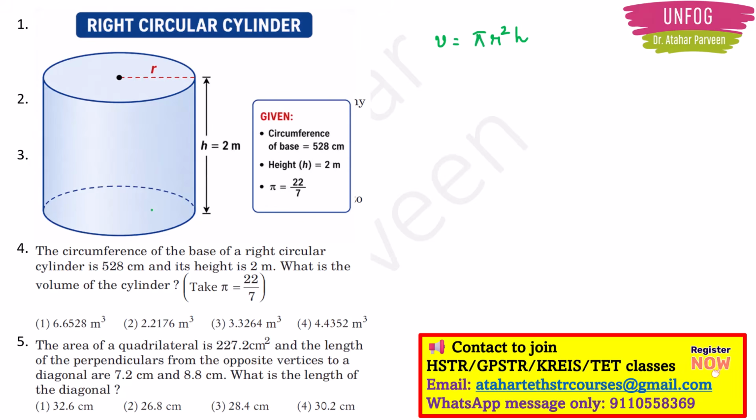So in the question they have given the circumference, they have given the height, but they have not given the radius. So you can use this formula, circumference is equal to 2 pi r, because this is a circle now. Okay, so this is a circle here. The base will be a circle. So the circumference they have given is 528. Here you have 2 into 22 by 7 into r. So with this I can find out r, right? r is equal to 528 into 7 divided by 2 into 22. Right?